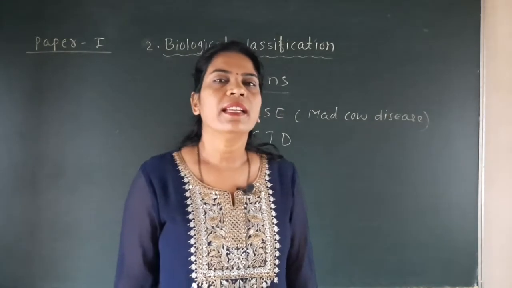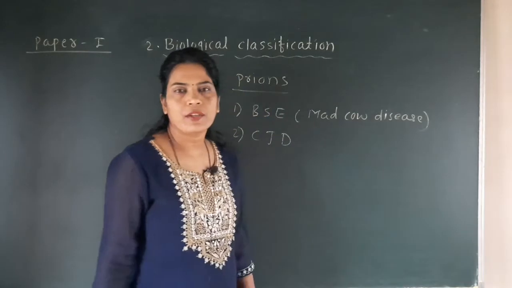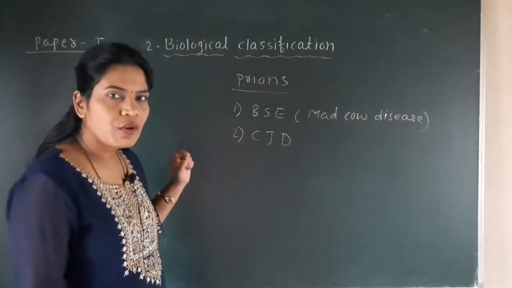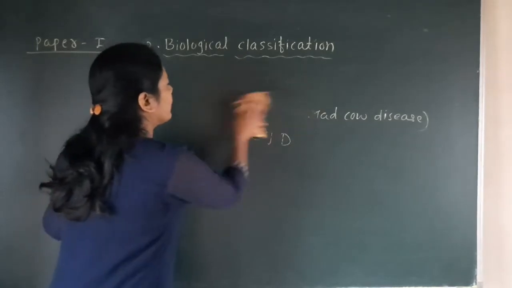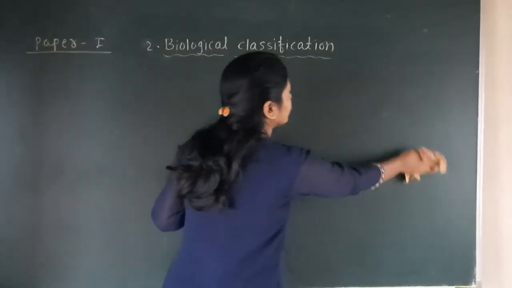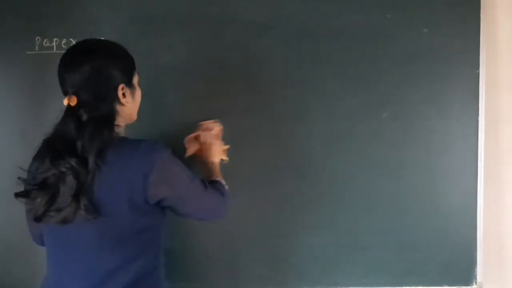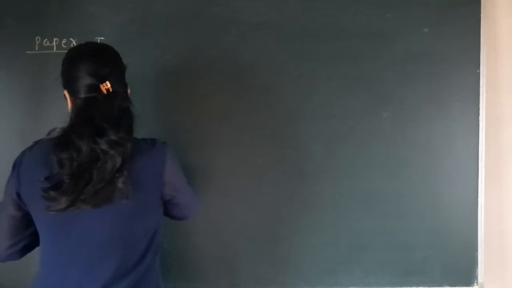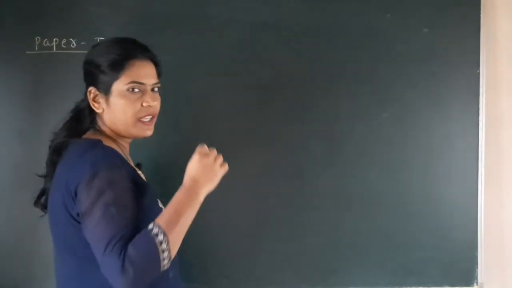That's why it is totally different from this biological classification topic. So the next topic that we are going to discuss now is the cell, the unit of life. I think this is the 8th topic of the NCERT.